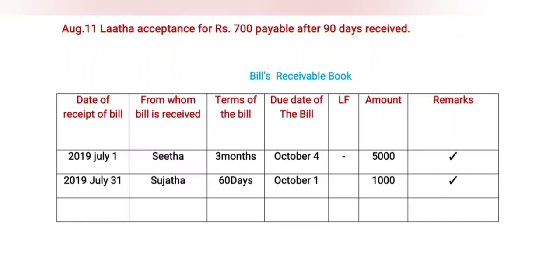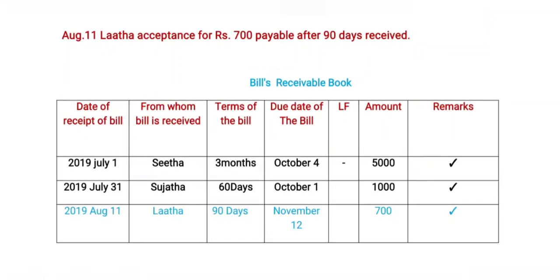This transaction is posted in the bills receivable book like this. 2019 August 11 is the date of the receipt of the bill. Now coming to Lata, the debtor. Now coming to 90 days as the terms of the bill. The due date of the bill is November 12. The amount is 700. Then for remarks, there are no remarks. Now going to another transaction.